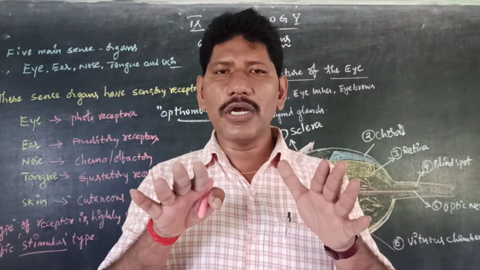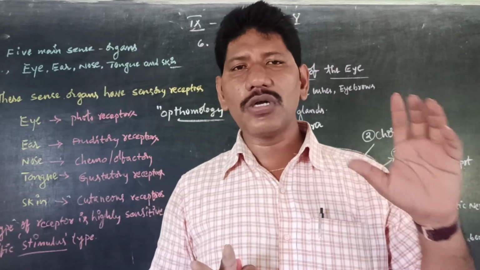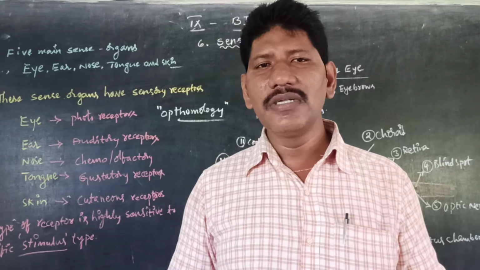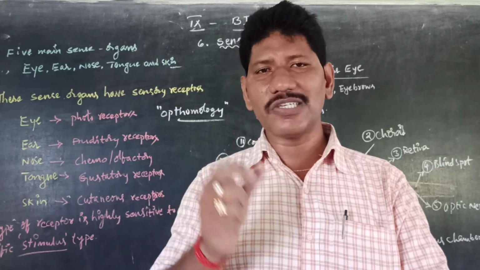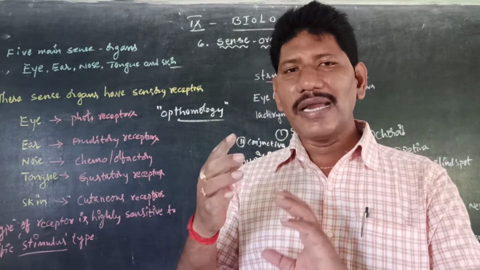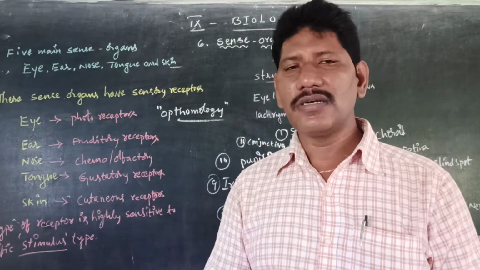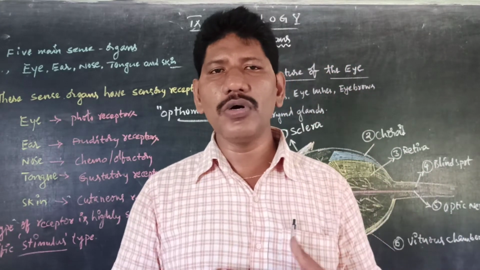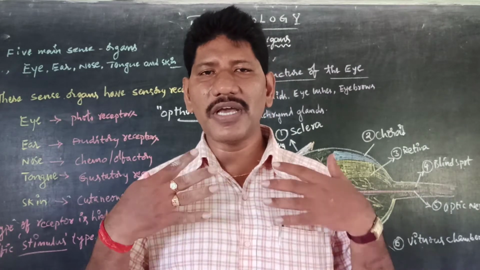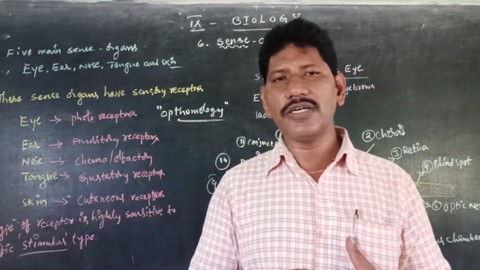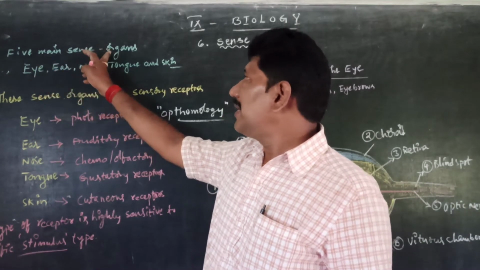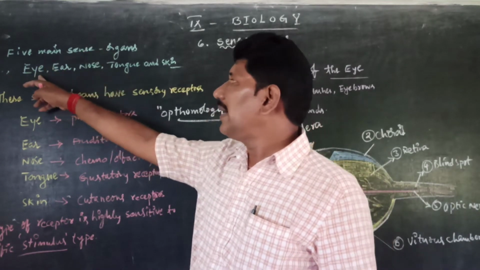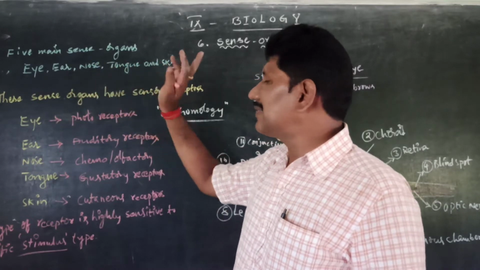But we are having two kinds of organs. One is motor organs like forelimbs and hind limbs. The second category of organs are very sensitive to a particular stimulus. These kinds of organs are called sense organs. As we all know, obviously we are having five kinds of sense organs. Those are eye, ear, nose, tongue and skin.